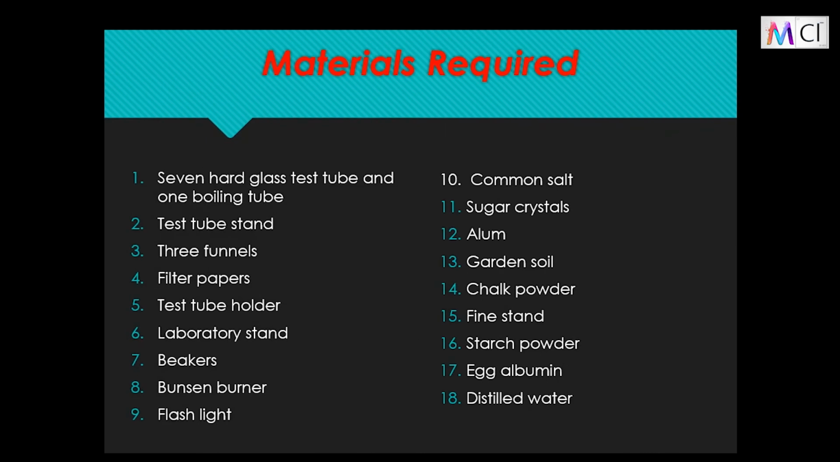Materials required are 7 hard glass test tubes and 1 boiling test tube stand, 3 funnels, filter paper, test tube holder, laboratory stand, beakers, Bunsen burner, flashlight, common salt, sugar crystals, alum, garden soil, chalk powder, fine sand, starch powder, egg albumin and distilled water.